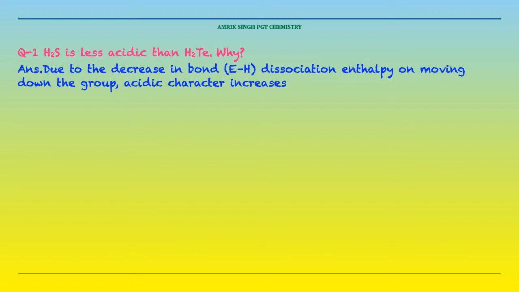Question number 1. H2S is less acidic than H2Te. Why? Acidic nature is a tendency to give H+. The H+ could be given only if the bond between the central atom and H is broken, and the breaking of the bond depends upon the bond dissociation energy. In case of H2Te, the bond dissociation energy is less due to the large size of Te, while in case of H2S, the bond dissociation energy is more due to the small size of S.